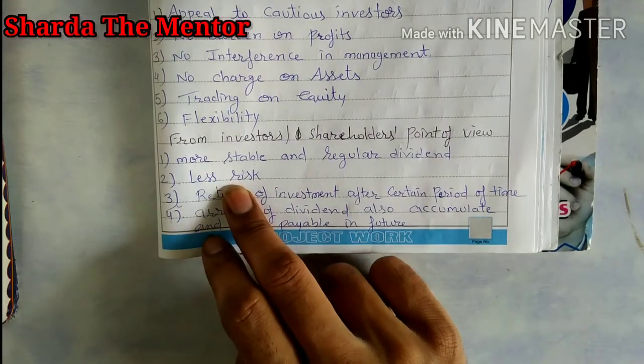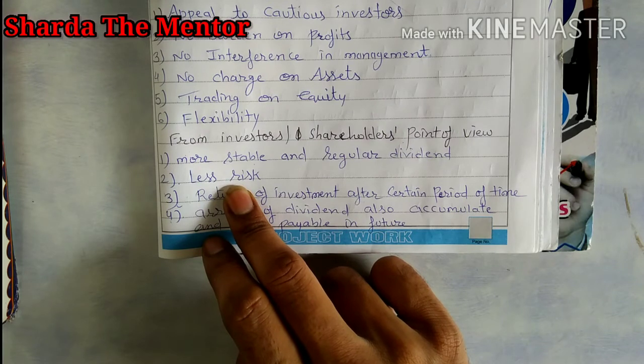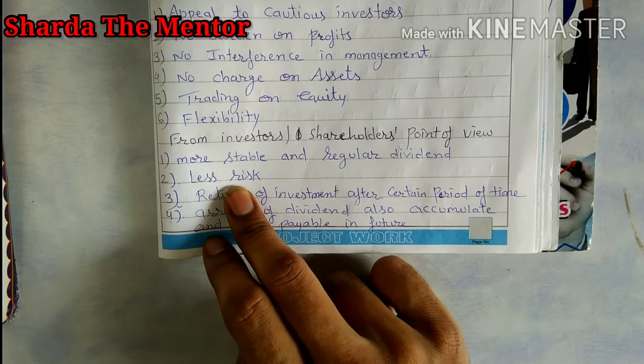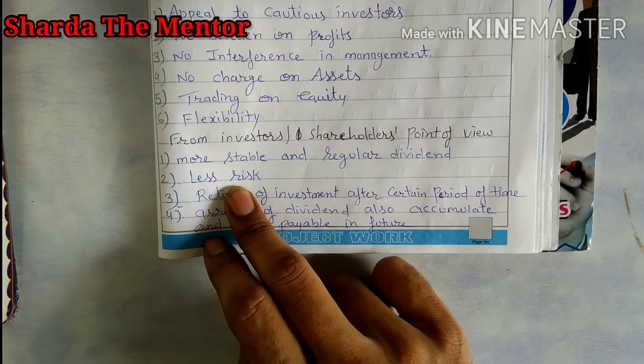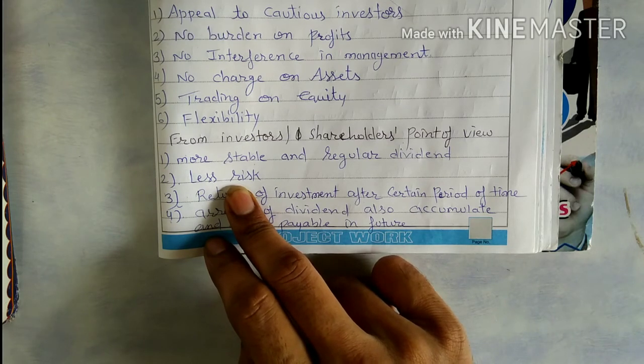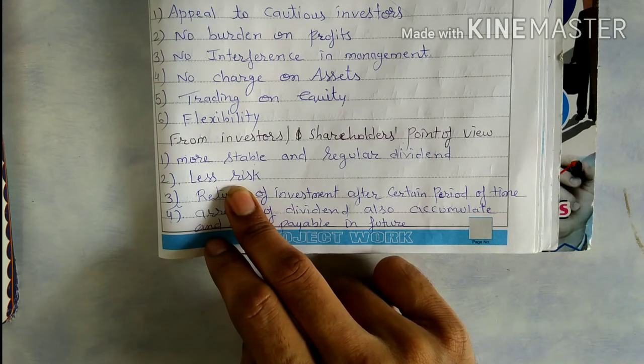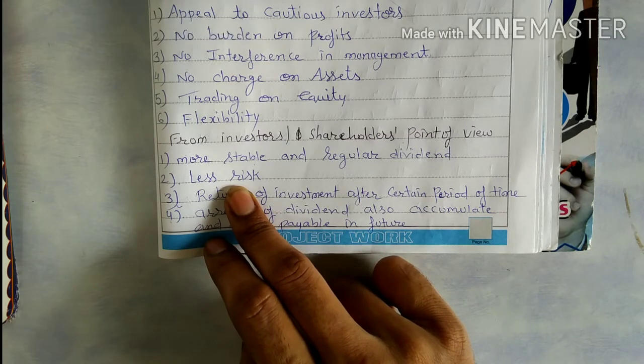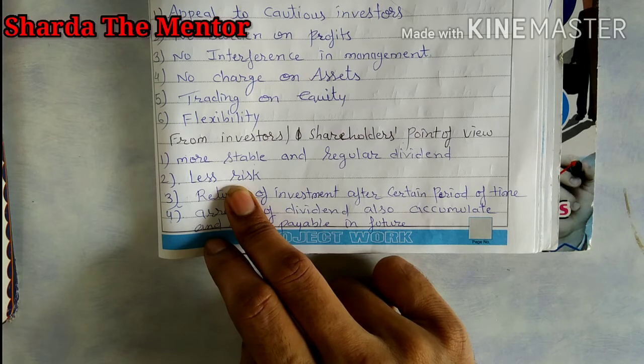Less risk. If we compare equity shareholders and preference shareholders, equity shareholders are the real owners, they have the voting rights and the management rights. Whatever decision they take, they are responsible for it. If the company faces any kind of crisis or winding up, the company will first pay the preference shareholders, and after that if any amount remains, it will be returned to the equity shareholders. So preference shareholders bear less risk as compared to equity shareholders.